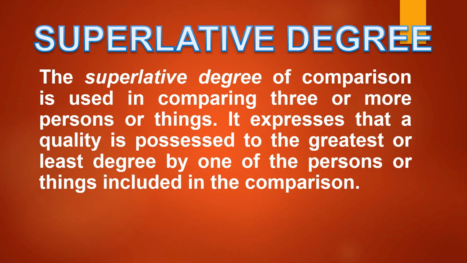Then the superlative degree. Superlative means it's the greatest one. The superlative degree of comparison is used in comparing 3 or more persons or things. It expresses that a quality is possessed to the greatest or the least degree by one of the persons or things included in the comparison. We can say that Ramu is a tall boy. Shyam is taller than Ram. Sudhansh is the tallest boy in the class.